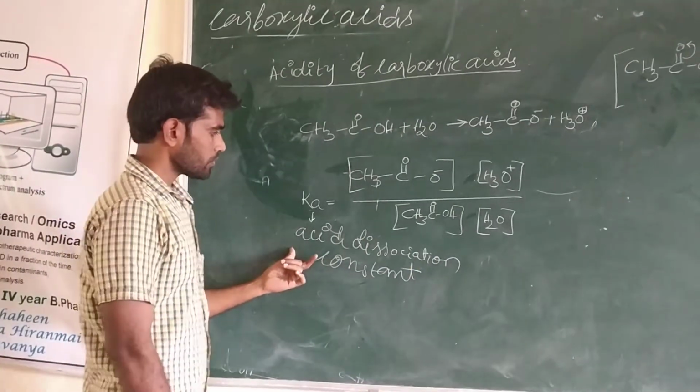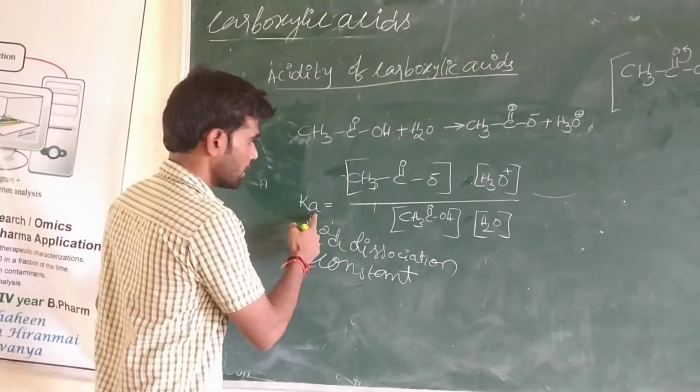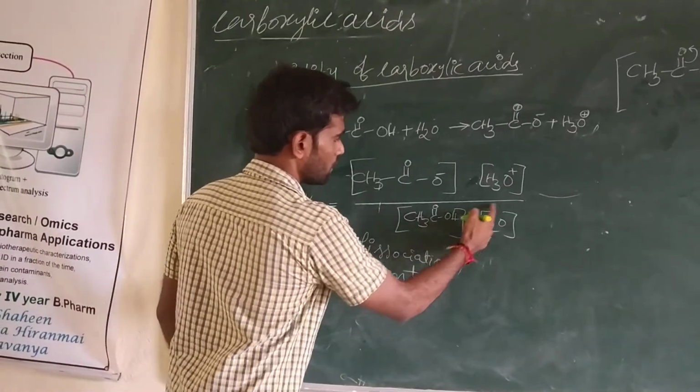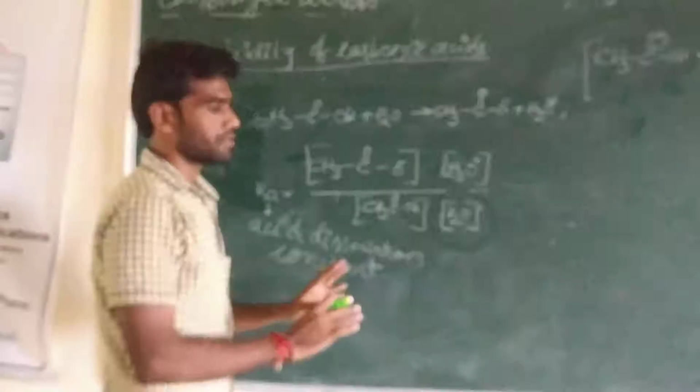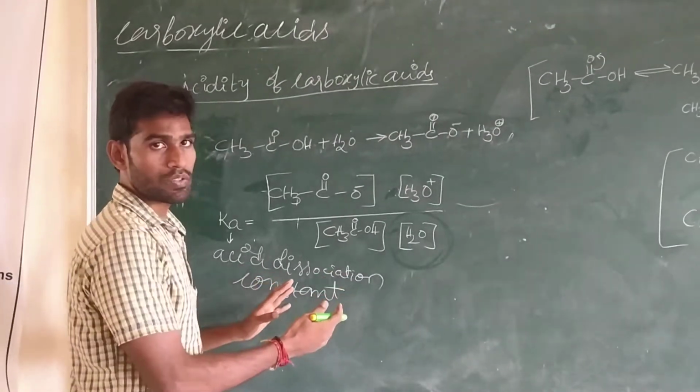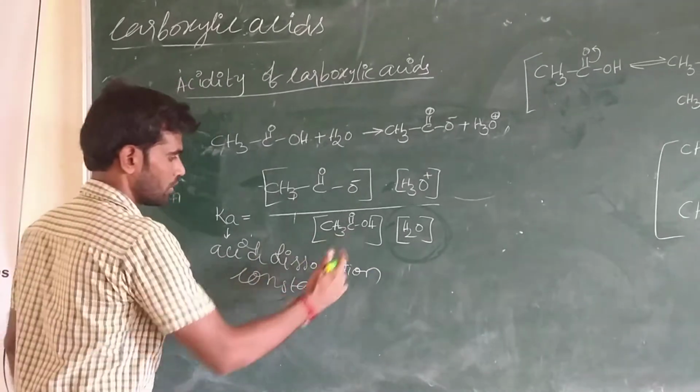So now in this Ka expression, the water is eliminated because the volume of the water remains as such. It does not change time to time.